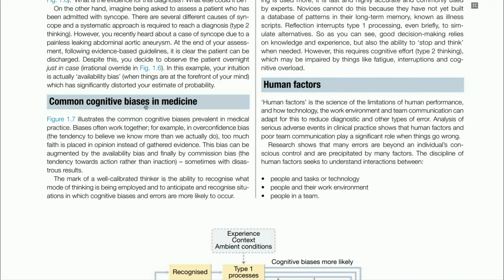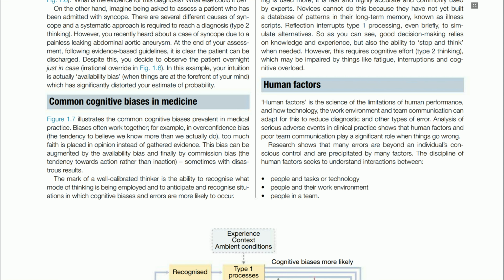Common cognitive biases in medicine. Figure 1.7 illustrates the common cognitive biases prevalent in medical practice. Biases often work together. For example, in overconfidence bias, the tendency to believe we know more than we actually do, too much faith is placed in opinion instead of gathered evidence.